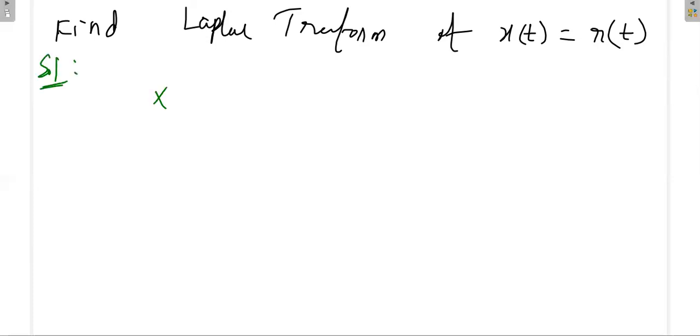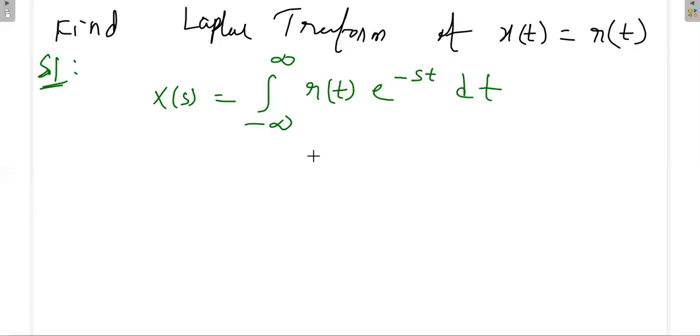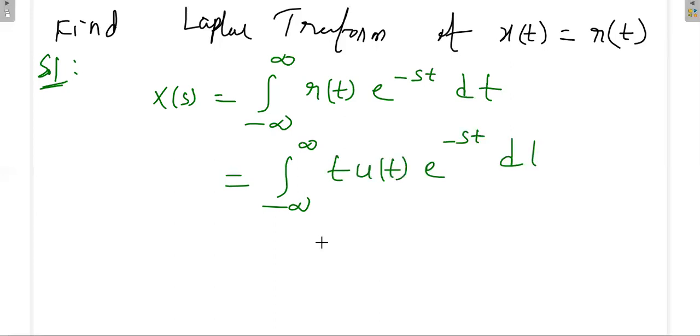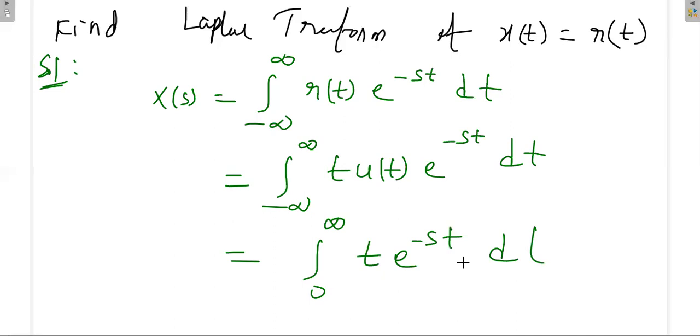That is x of s is equal to the integral from minus infinity to plus infinity of r of t, that means x of t, e power minus st dt. And we know what r of t is: t into u of t. So the integral from 0 to infinity of t e power minus st dt. Again, we can apply the formula integral u dv is equal to uv minus integral v du.